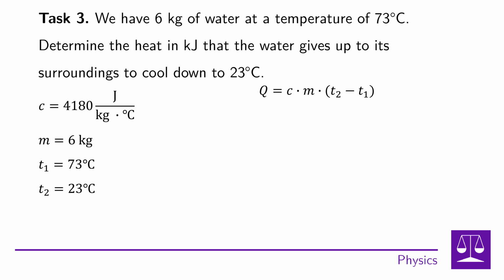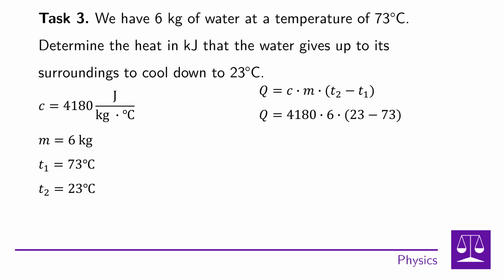Again, we're going to write a formula for calculating heat, which is Q is equal to C times m times the parenthesis of t2 minus t1 end of the parentheses. Successively substitute the number 4180 for C, the number 6 for m, and the number 73 for t1 and the number 23 for t2. This gives us the numeric expression 4,180 times 6 times the parenthesis 23 minus 73 end of the parentheses.